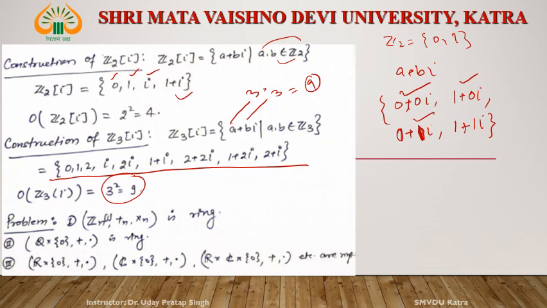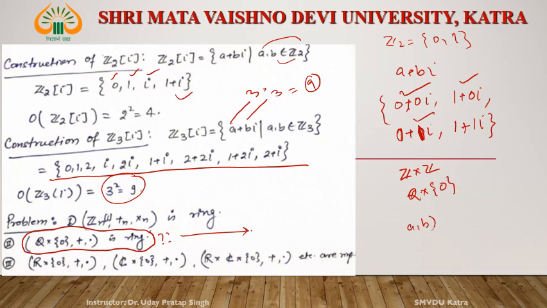Okay, Zn[i] with respect to addition modulo n and multiplication modulo n is a ring. Q cross 0 is a different type of ring, right? We do not find it in the book. I will tell you later on how we will show this is a ring. This is nothing but the ordered pair, like Z cross Z. Here we define the ordered pair Q cross 0.